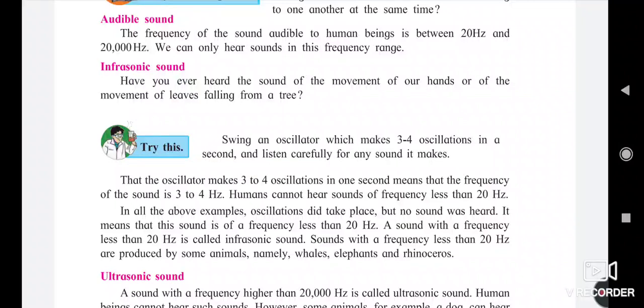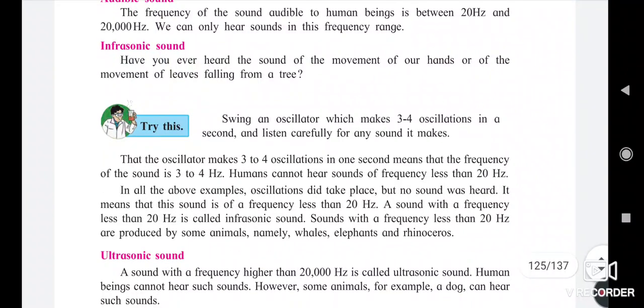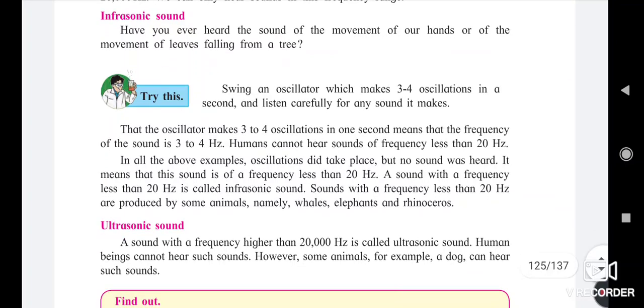Infrasonic sound has a frequency of, say, 3 to 4 hertz, less than 20 hertz, which humans cannot hear. Some animals are able to hear these sounds.